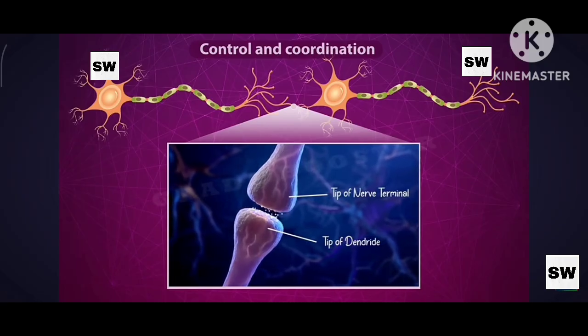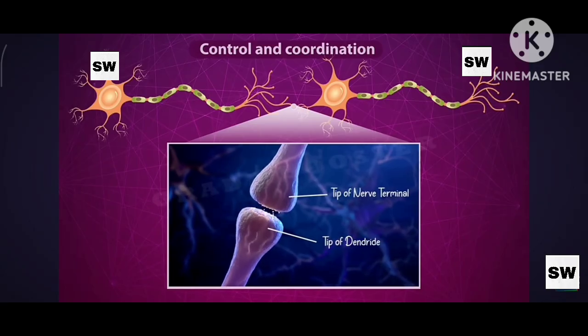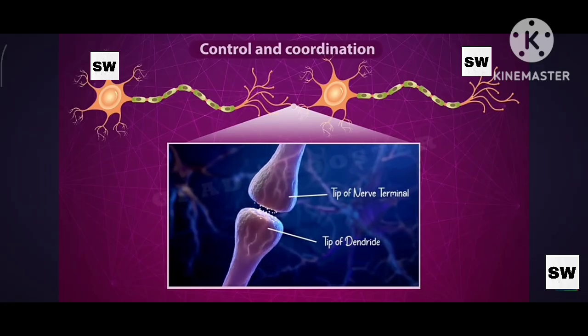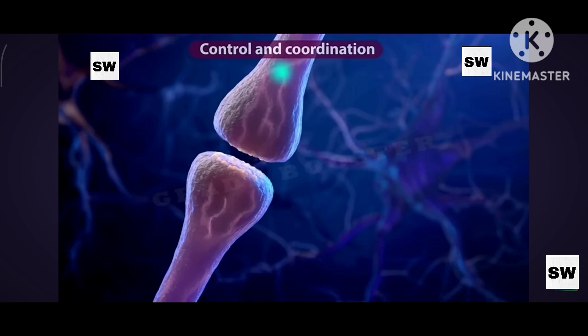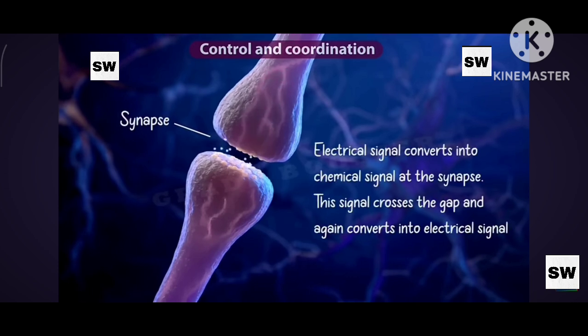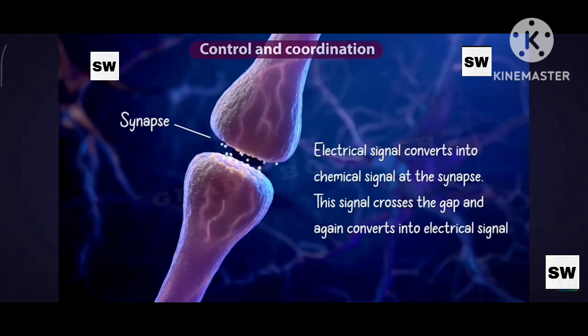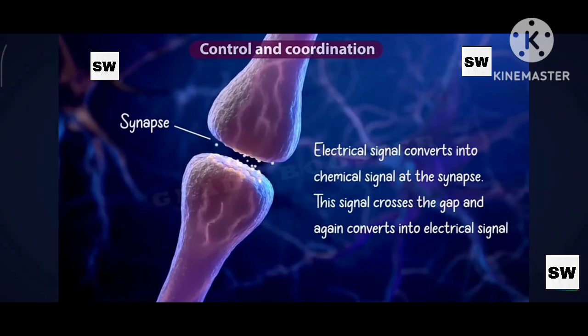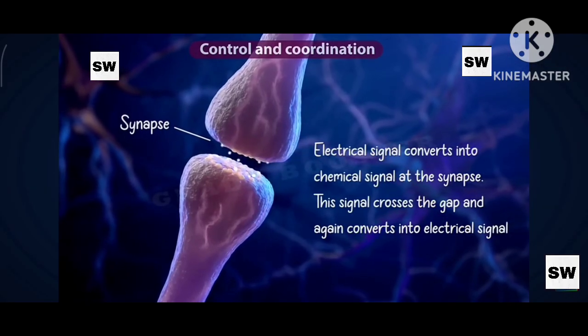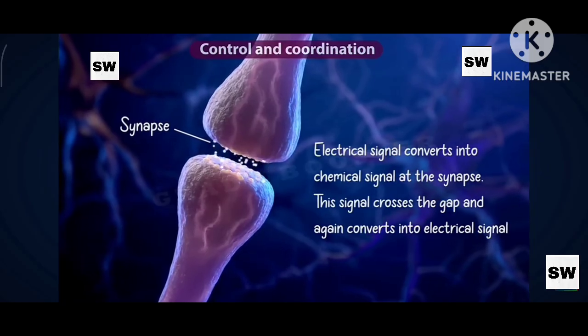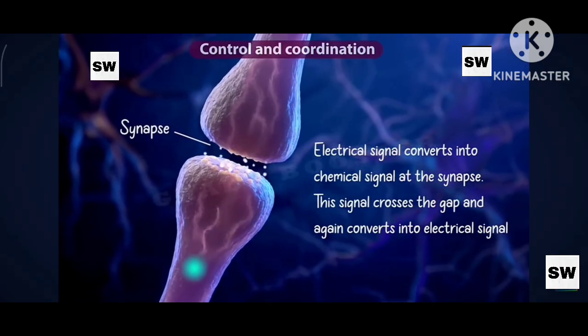See, at the end of the nerve terminals of a neuron, the electrical impulses are converted into chemical signals. This chemical signal is in the form of a gas. It crosses the gap and reaches the dendrites of another neuron. There, it is again converted to an electrical signal.